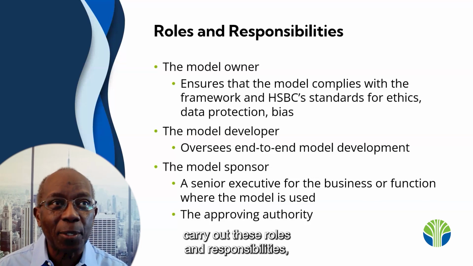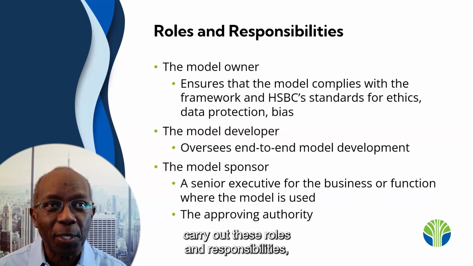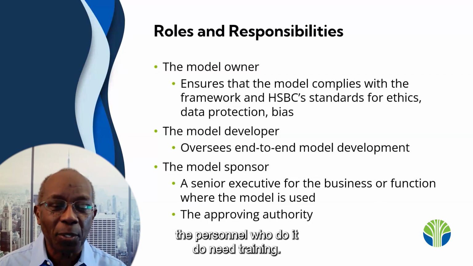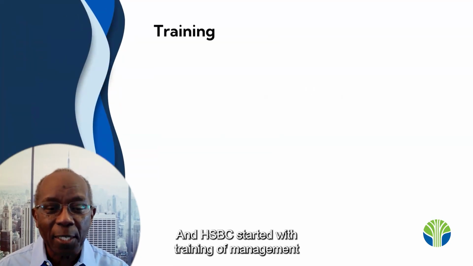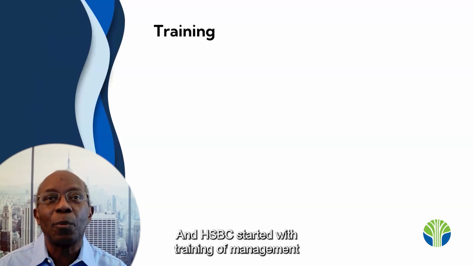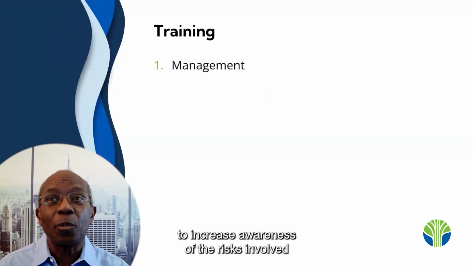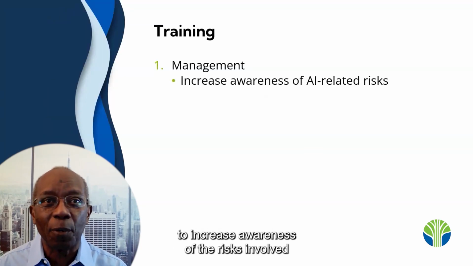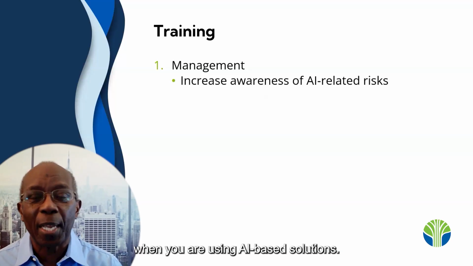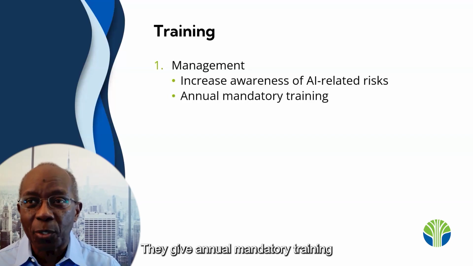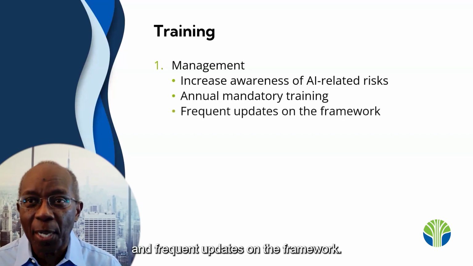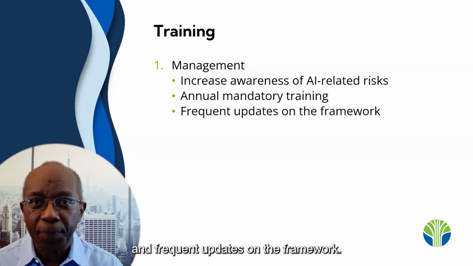Now, in order to carry out these roles and responsibilities, the personnel who do it do need training. And HSBC started with training of management to increase awareness of the risks involved when you're using AI-based solutions. They give annual mandatory training and frequent updates on the framework.